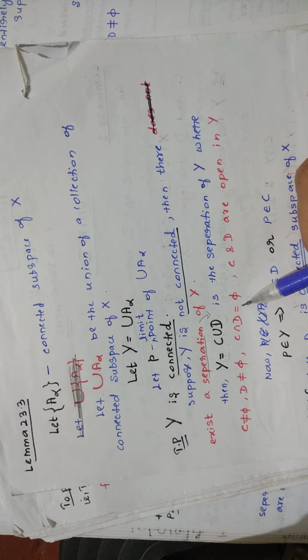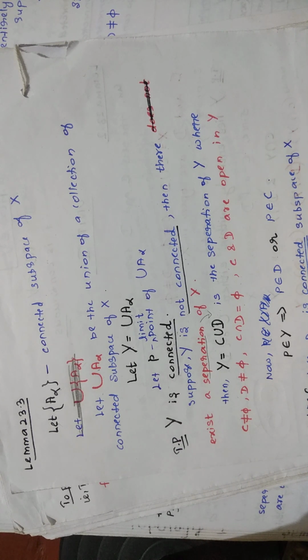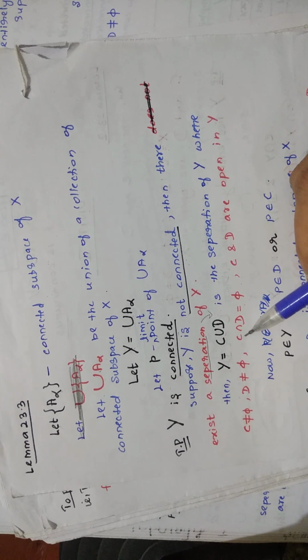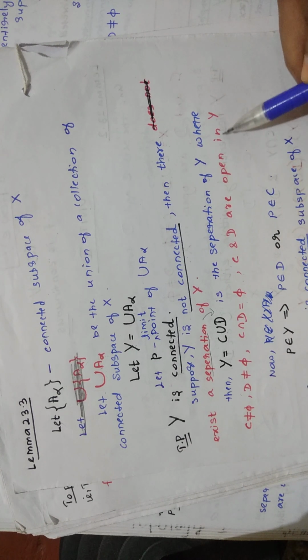Because of the definition of separation: if two sets are separated, there should not be any common values between them, so their intersection is empty. So C intersection D equals empty, and C and D are open in